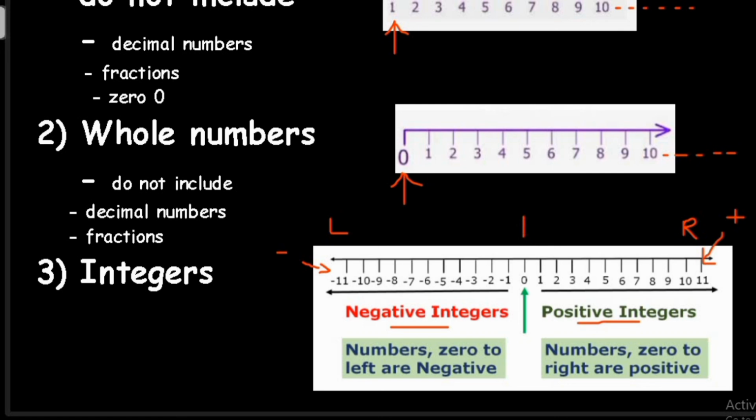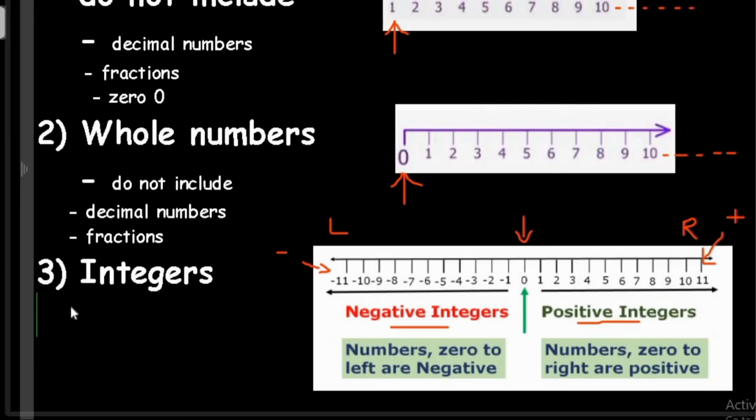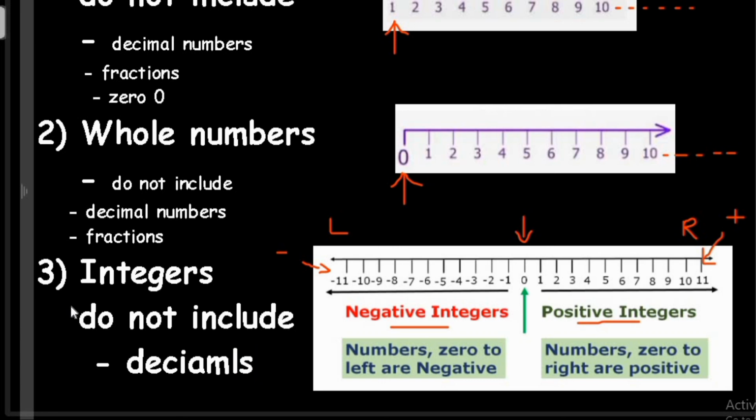But something that is very important over here is that integers include the 0. Though it is neither positive nor negative, still 0 is going to be included in integers. Alright, but the numbers that you should not include are the decimal numbers and the fractions.